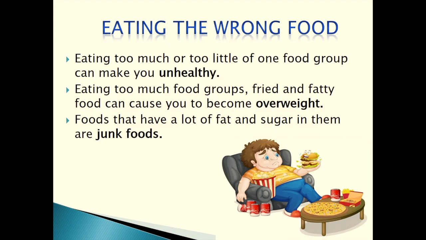Now let's see what happens when you eat the wrong food. Eating too much or too little of one food group can make you unhealthy. Eating too much fried and fatty food can cause you to become overweight. Foods that have a lot of fat and sugar in them are junk foods. So avoid eating junk food, fried food and fatty foods. Take a healthy diet. Maintain yourself fit. Take a balanced diet.